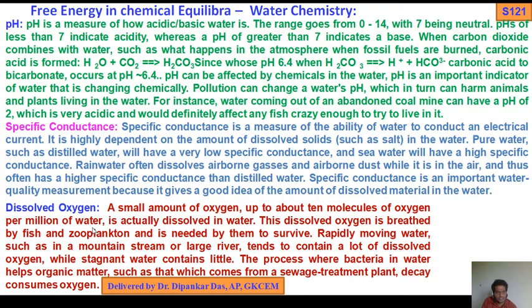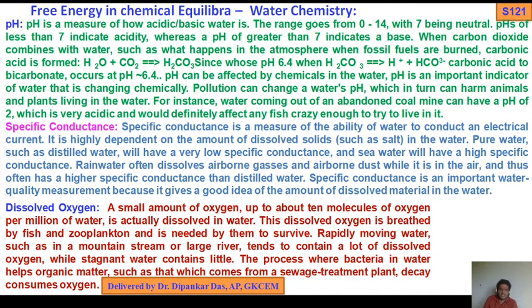Now the dissolved oxygen. A small amount of oxygen, up to about 10 molecules of oxygen per million of water, is actually dissolved in water. This dissolved oxygen is breathed by fish and zooplankton and is needed by them to survive. Rapidly moving water such as in a mountain stream or large river tends to contain a lot of dissolved oxygen because water is flowing continuously. So dissolved oxygen increases. While stagnant water contains little dissolved oxygen.